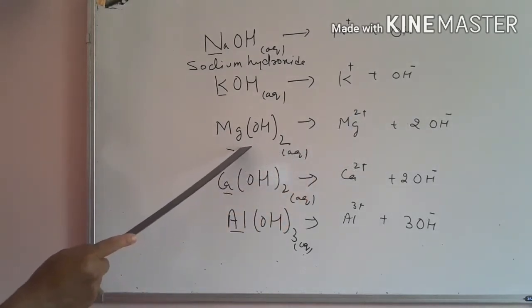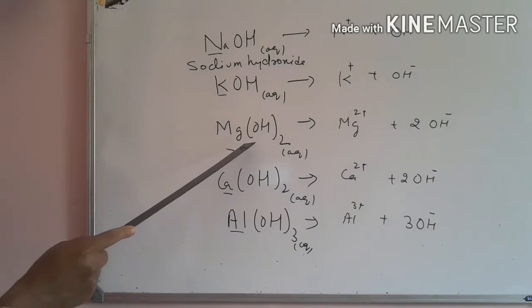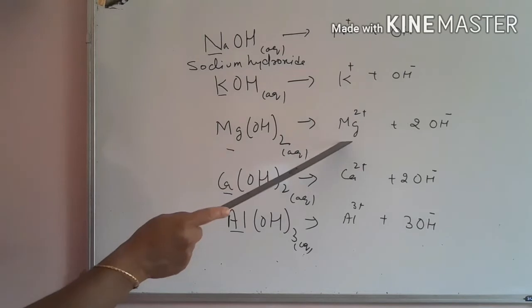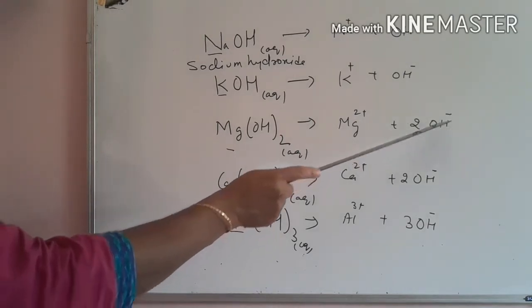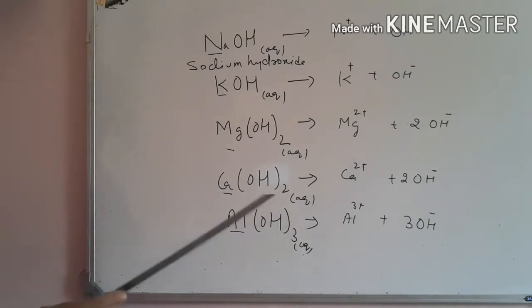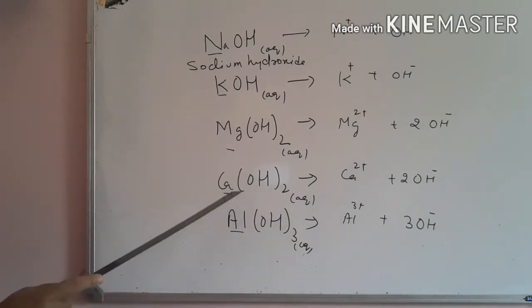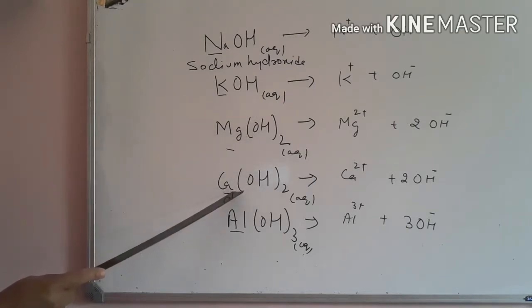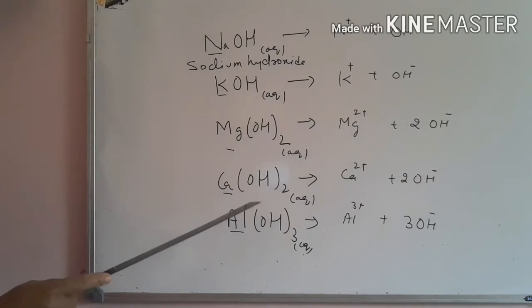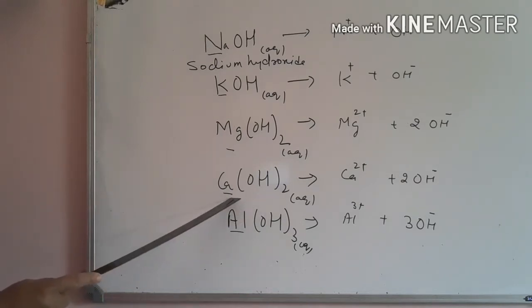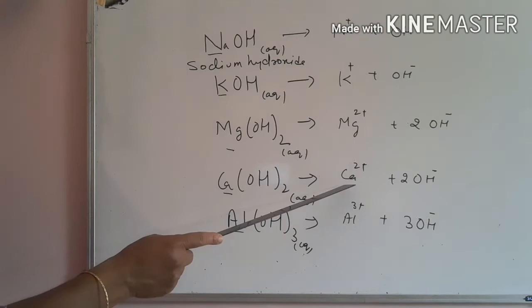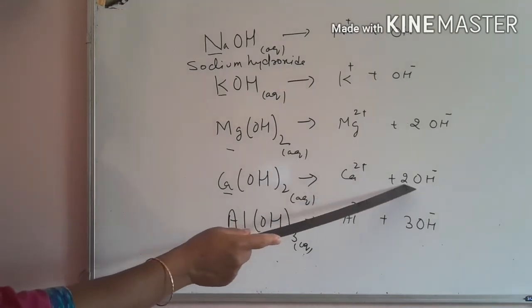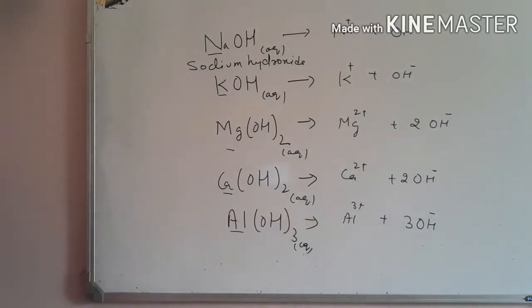That means one molecule of magnesium hydroxide gives 1 Mg2 plus ion and 2 OH minus ions. Likewise, 1 mole of calcium hydroxide, which you already learned in standard 9, gives 1 mole of calcium 2 plus ion and 2 moles of hydroxide ions.